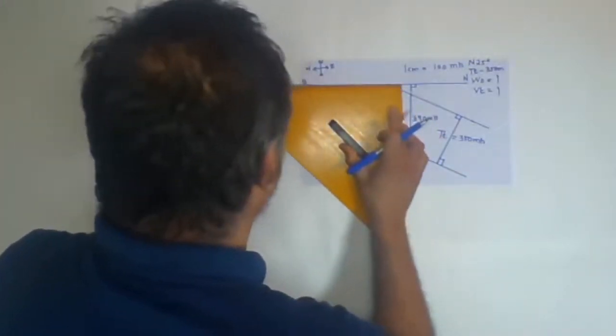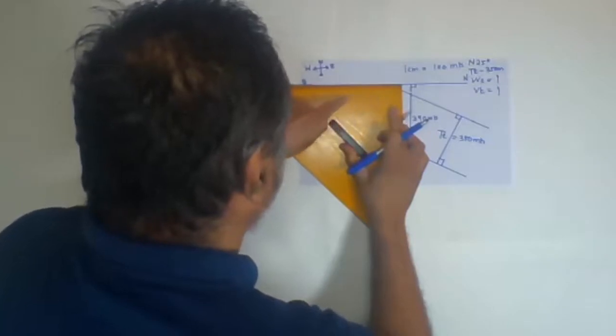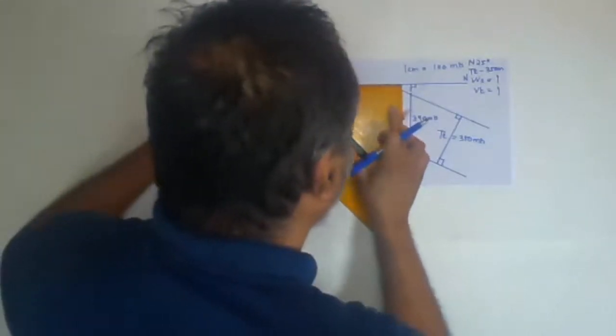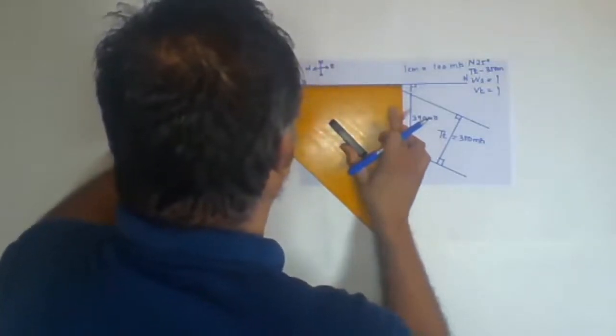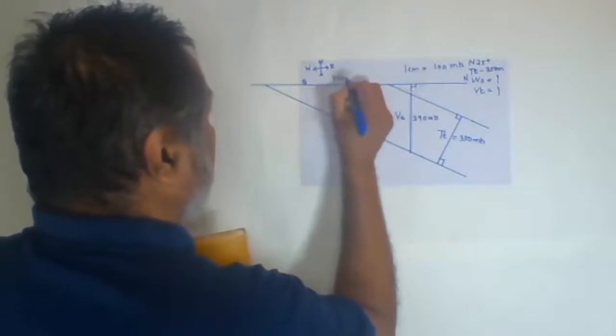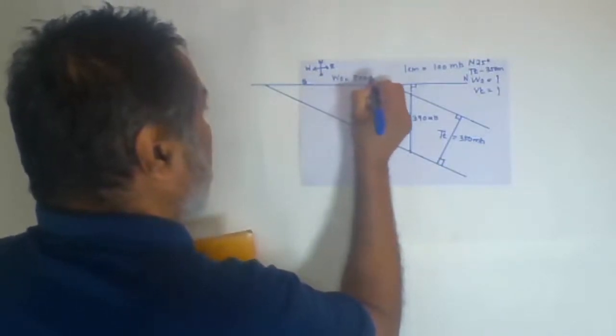I'll start with 1 centimeter: 1, 2, 3, 4, 5, 6, 7, yes, it will be 8. So 800 meters. The width of outcrop is 800 meters.